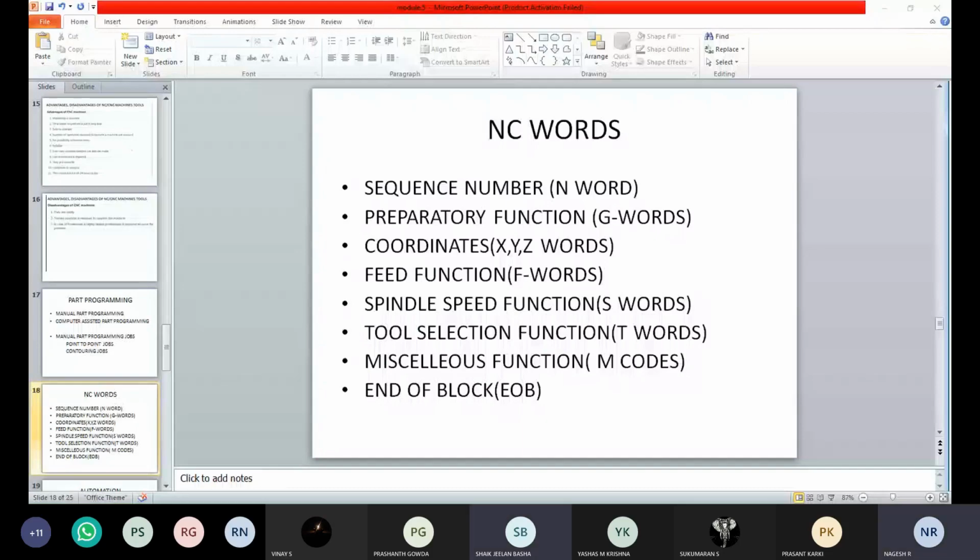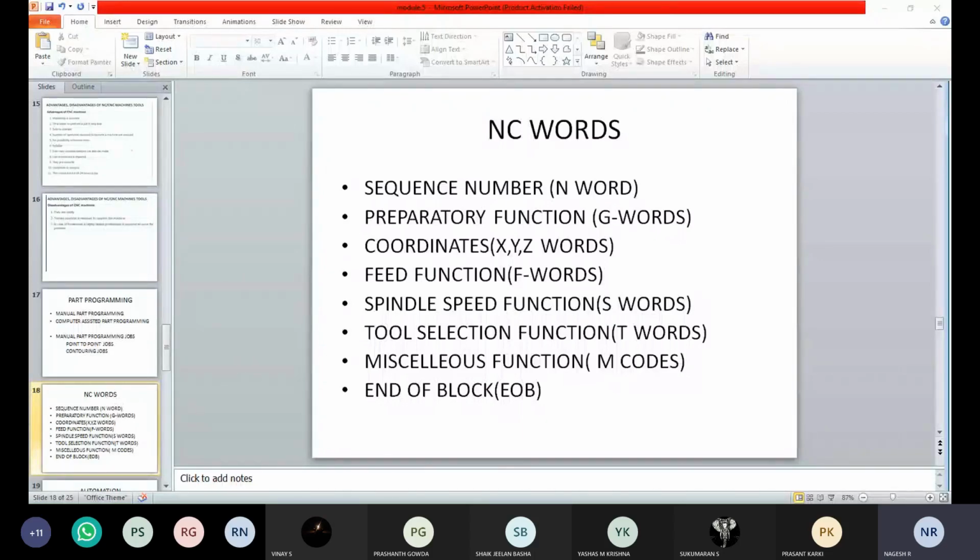So you take some examples like X is equal to 120, or X is equal to 100, Y is equal to 100. You are going to give like that, right? Z is equal to some thickness. So we are going to describe the dimensions and the tool positions with respect to the model, where it has to be moved and where it has to be cut. Okay, so we are going to define the coordinates.